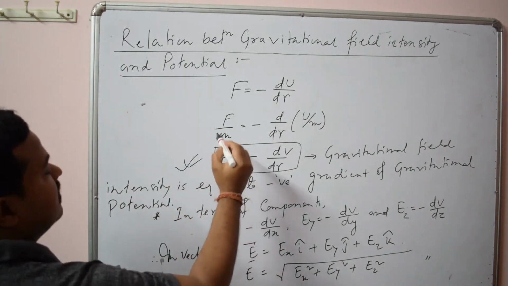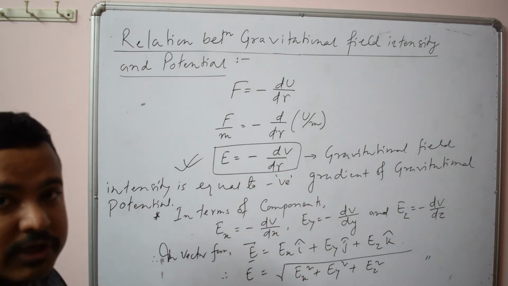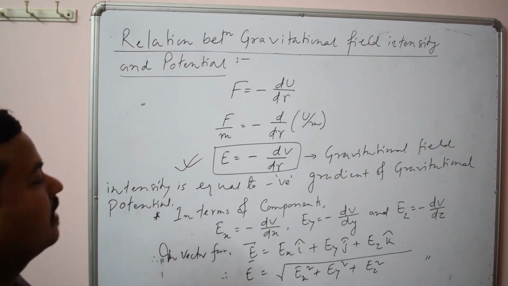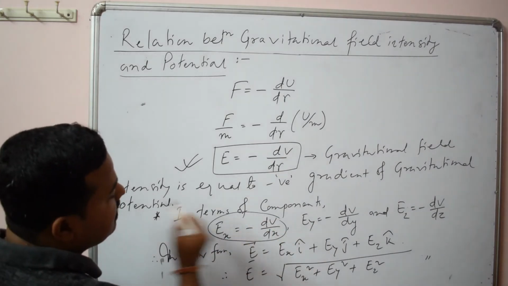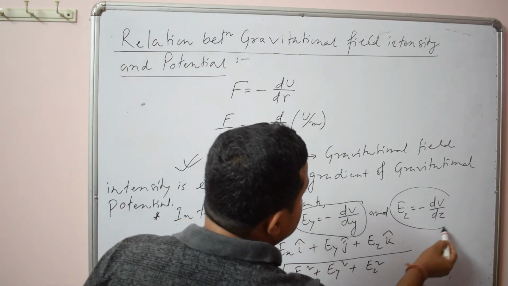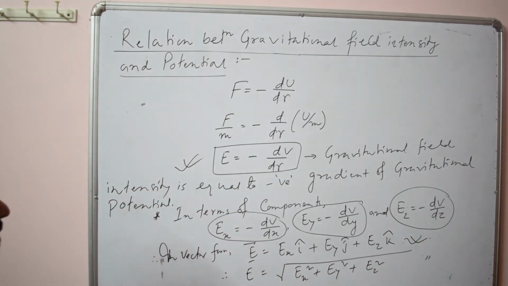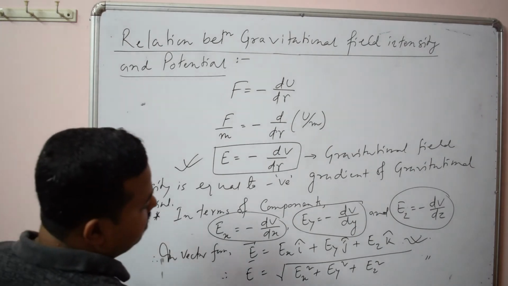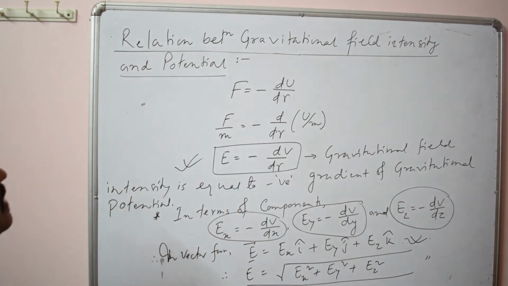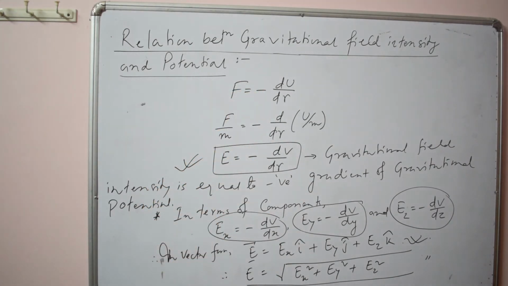The main formula is: gravitational field intensity is the negative gradient of gravitational potential, that is minus dV by dr. In terms of components, you can write Ex minus dV by dx, Ey minus dV by dy, and Ez minus dV by dz. After finding that, you can find the total resultant field in vector form, and from there you can find its magnitude. So this is the relation between gravitational field and potential. When you solve questions from this part, it will be more clear to you.